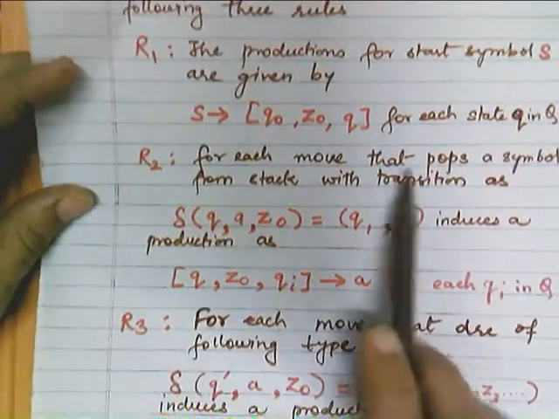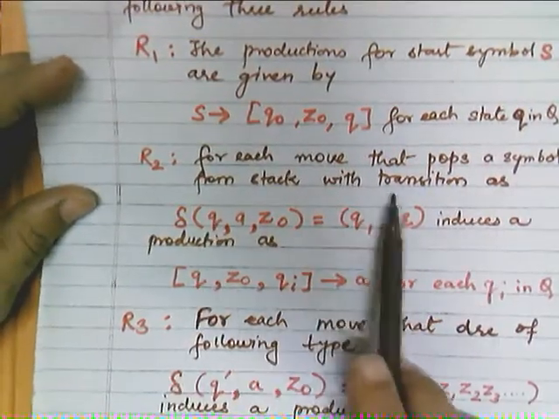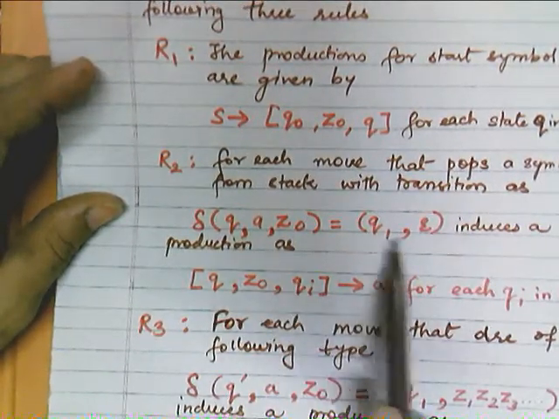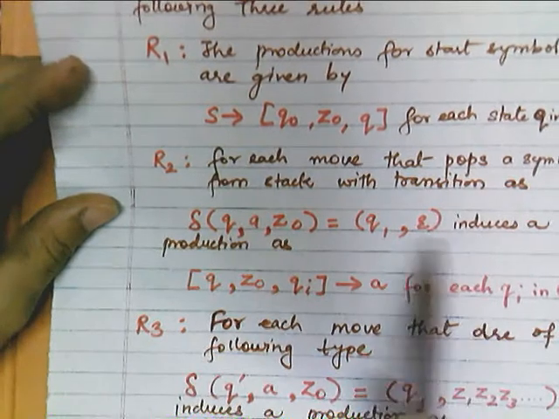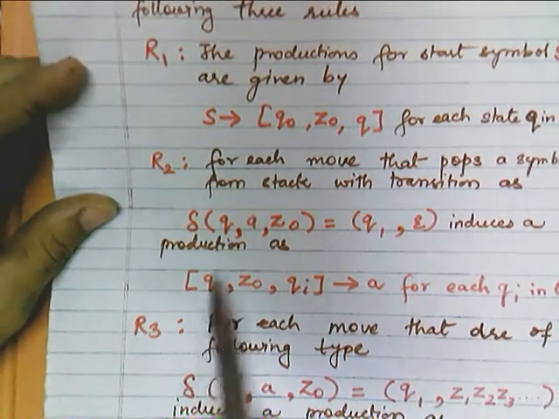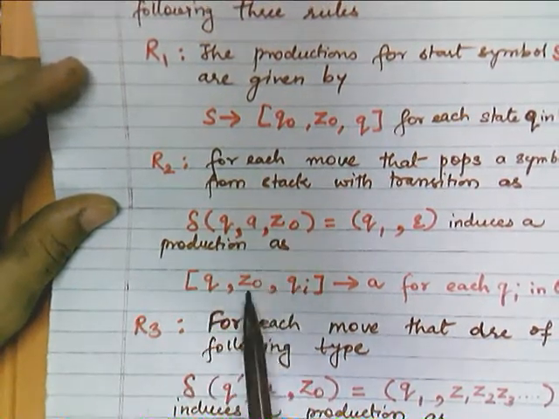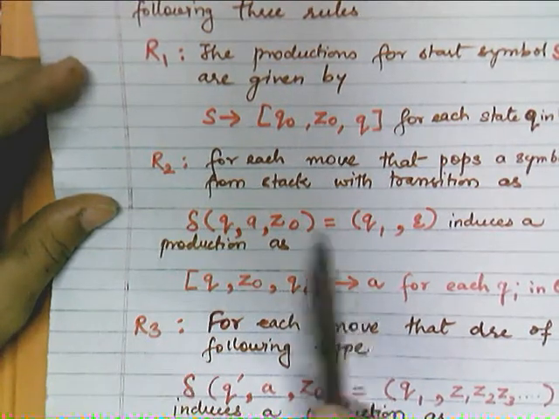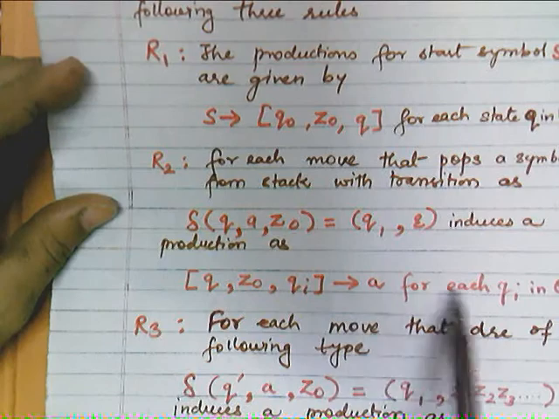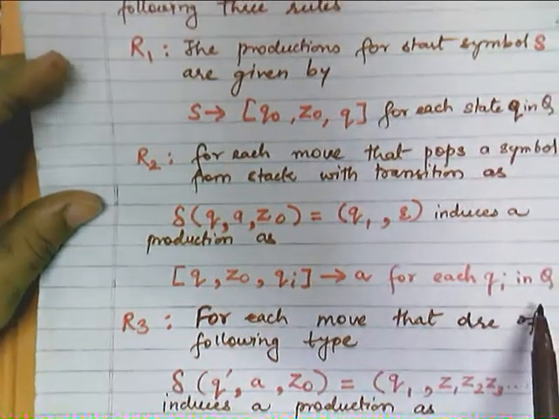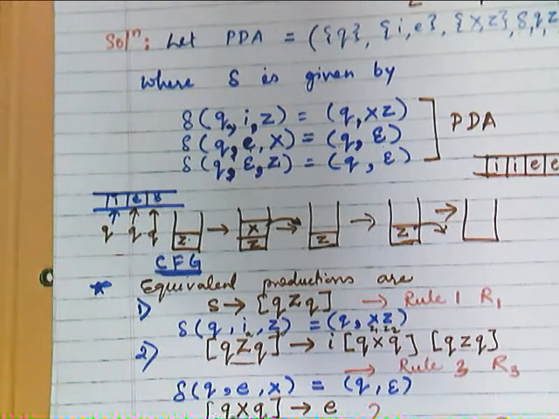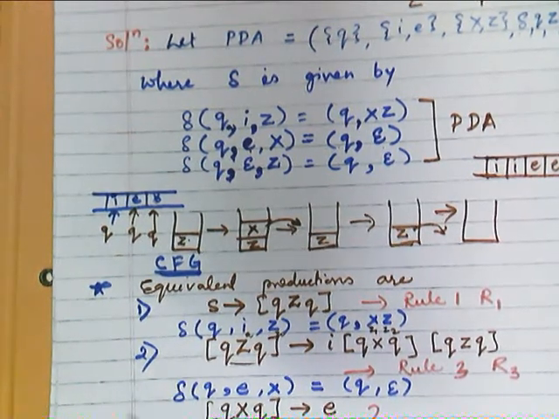For each move that pops a symbol from the stack with the transition δ(q, a, Z0) = (q1, empty string), it indicates a production where you write [q Z0 q1] for every qi in Q. Now in this example there is a single q, so what will we write?